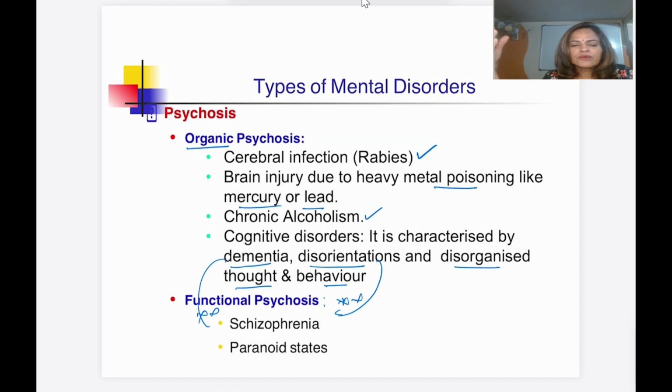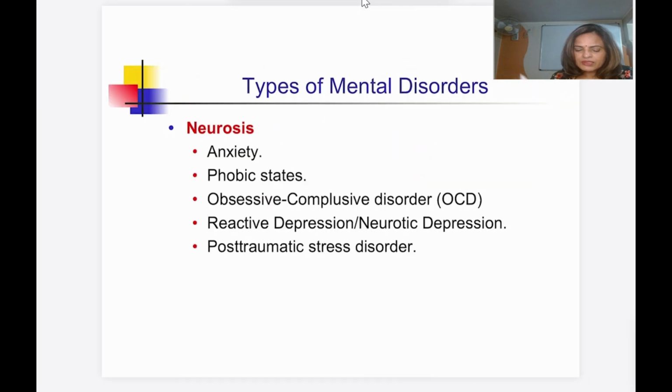So in a functional psychosis, what all do we have? We have schizophrenia, and another one is paranoid state. Very shortly I will be telling about the signs and symptoms of schizophrenia. So the basic difference between organic psychosis and functional psychosis is, in one, a well defined cause is there, whereas in functional psychosis no cause is there. And another one is dementia and disorientation, that is there in organic psychosis, whereas it is not seen in functional psychosis.